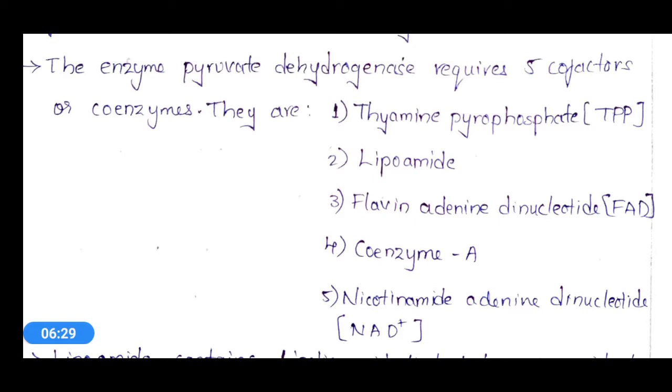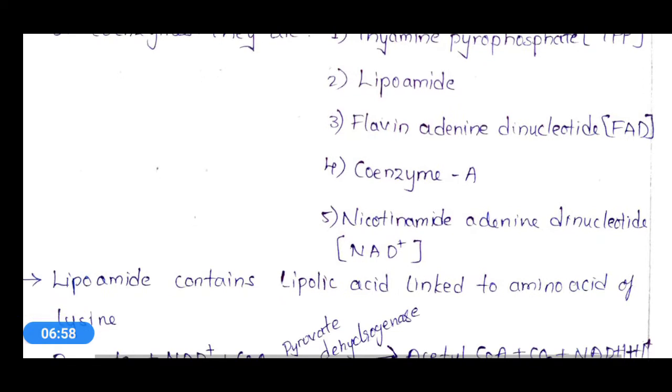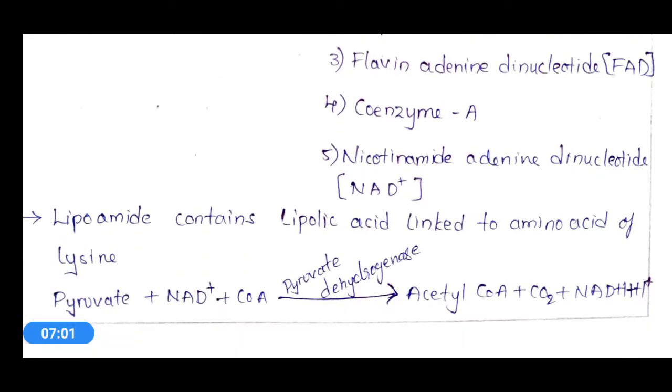The fourth cofactor required for pyruvate dehydrogenase is coenzyme A. And the fifth one is nicotinamide adenine dinucleotide, NAD+. So these 5 are the cofactors or coenzymes essential for the activity of pyruvate dehydrogenase, which is a multi-enzyme complex.